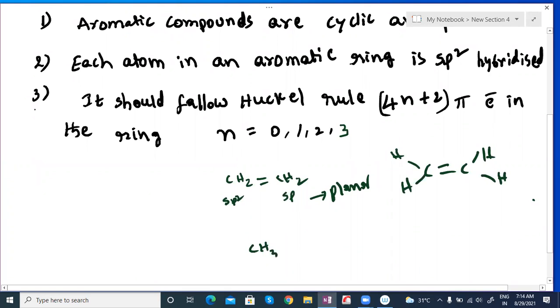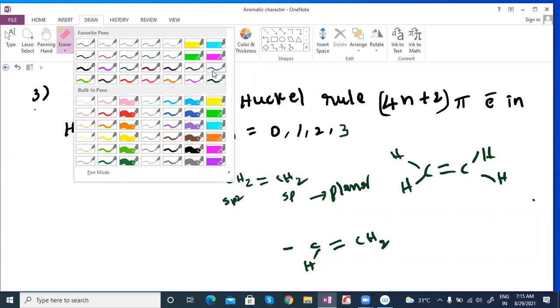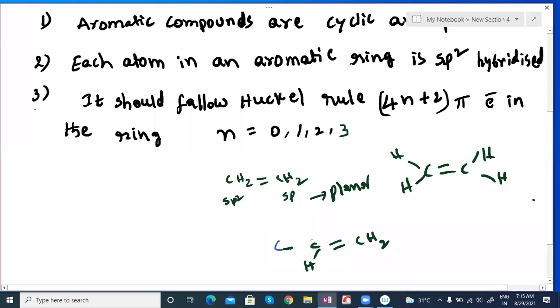For example, I am taking CH3-CH=CH2. In this case, how many atoms are present in the plane, suppose they are asking? In this situation, we have to consider the carbon double bond as the planar part that is fixed. The atoms directly attached to the double bond are all planar, even including this carbon. But the next hydrogens are not in the plane. Which atoms directly attach to the double bond are in the plane, but the next atoms you should not consider in the plane.